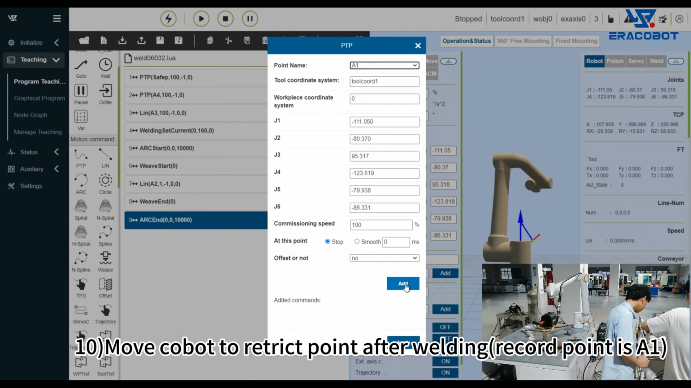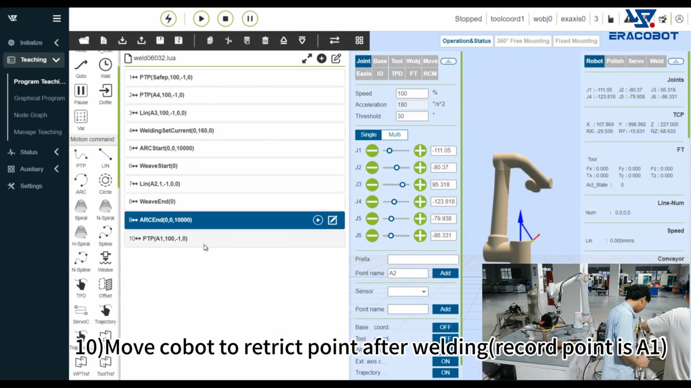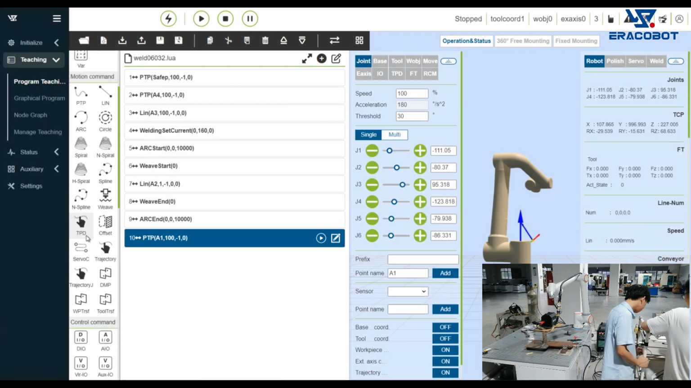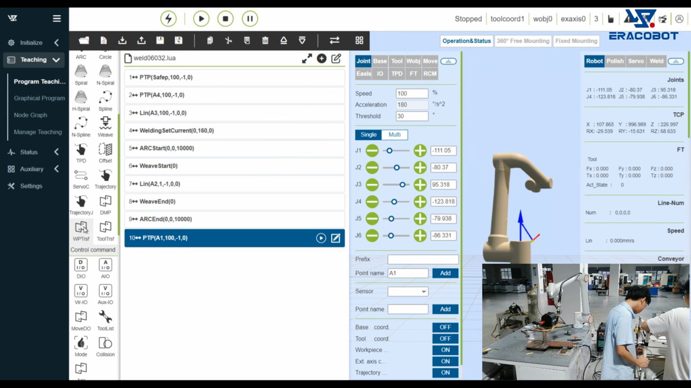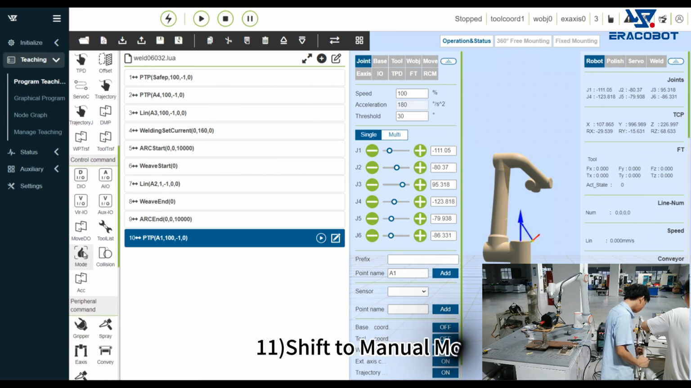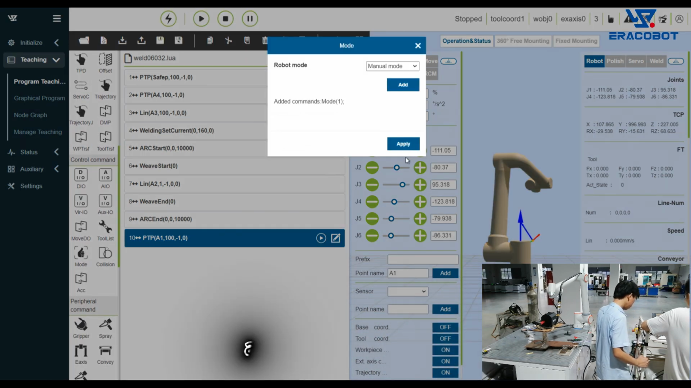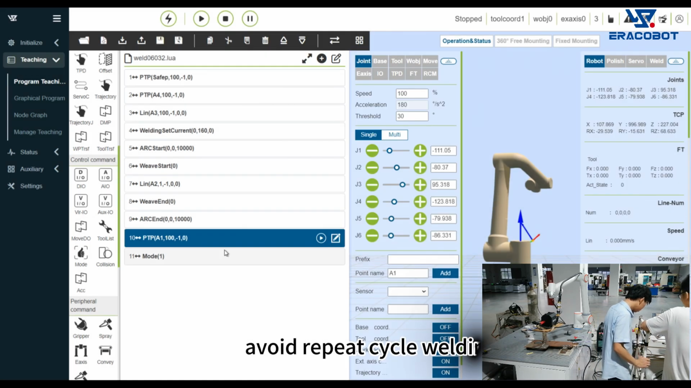10. Move the Cobot to the restrict point after welding, recording the point as A1. 11. Shift to manual mode. Avoid repeated cycle welding.